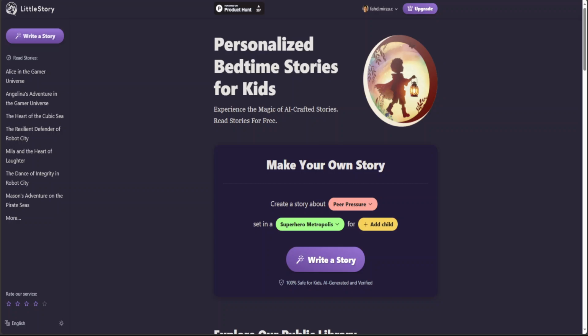Every day, interesting tools are appearing in the perspective of generative AI. Just look at this tool, which allows you to create personalized bedtime stories for kids. Every kid is different, as we know. Some kids are interested in dinosaurs, some kids are interested in cars, some in sports, and then the list goes on and on and on. And these interests change by the hour, if not day.